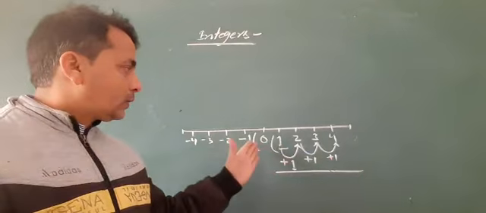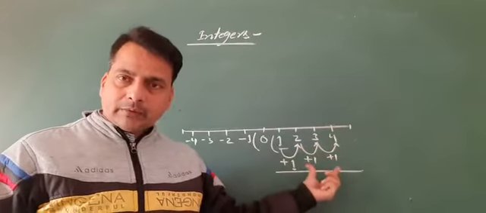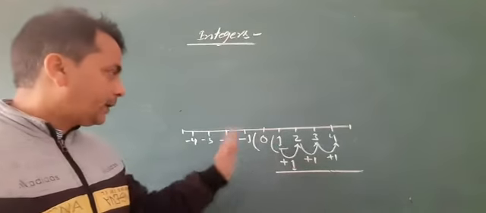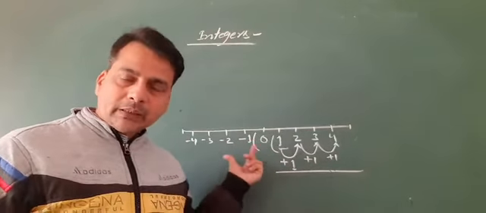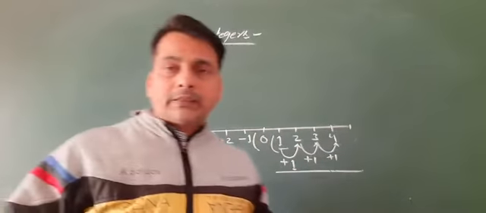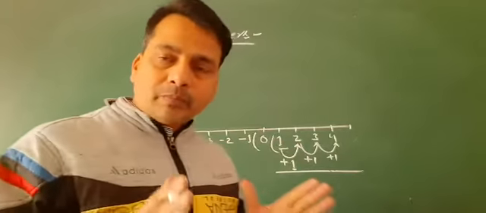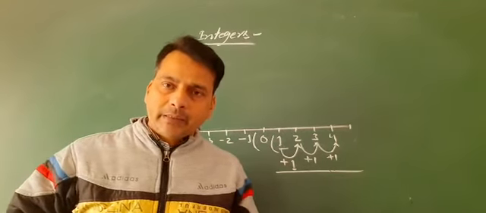So on the right side of the 0, all the numbers are positive, and on the left side of the 0 are negative numbers. According to the definition of the integer, all the negative, positive and 0 are called integers.